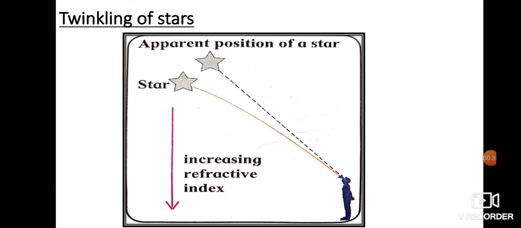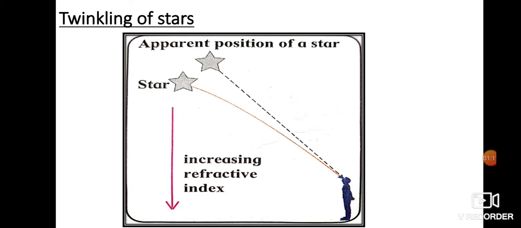In KG, you have learnt the poem Twinkle, Twinkle, Little Star, how I wonder what you are, up above the world so high. So you have learned right from the lower classes that the star is very, very far away from the earth. It is even outside the solar system. What makes the star twinkle? You have learnt that stars twinkle and planets do not twinkle. Now, what makes the star twinkle? That is what we are going to see in this.